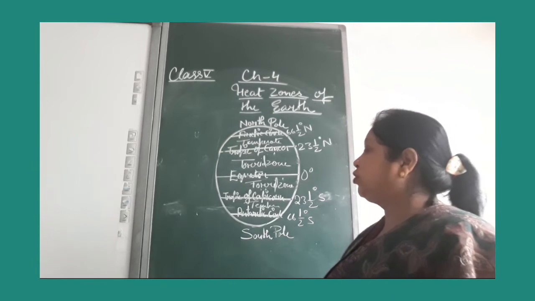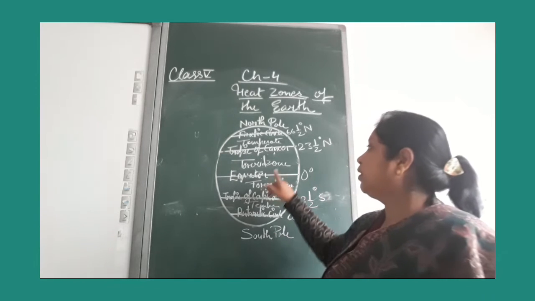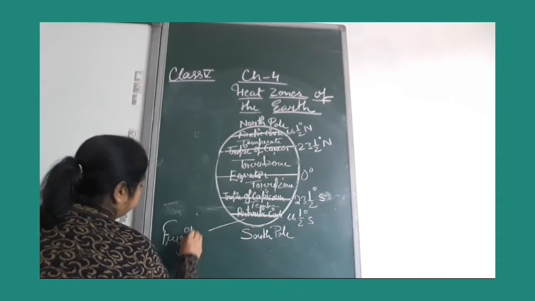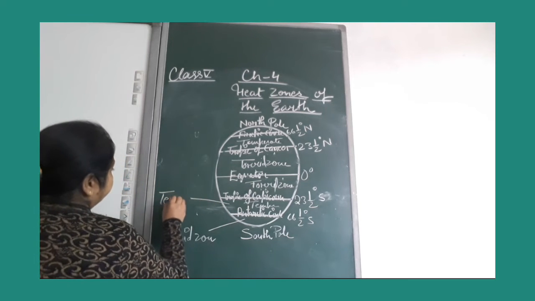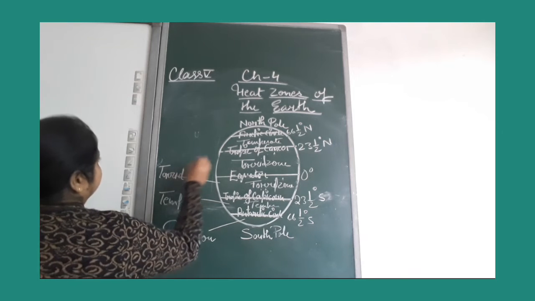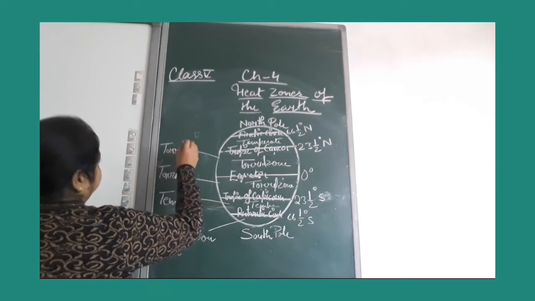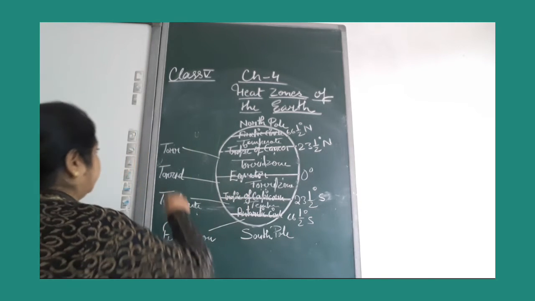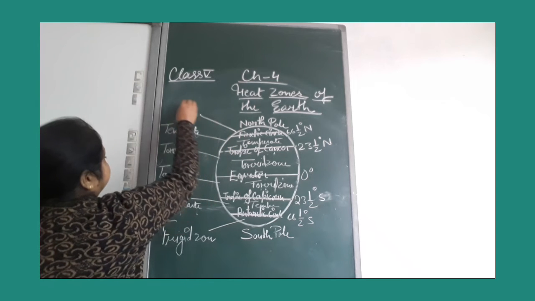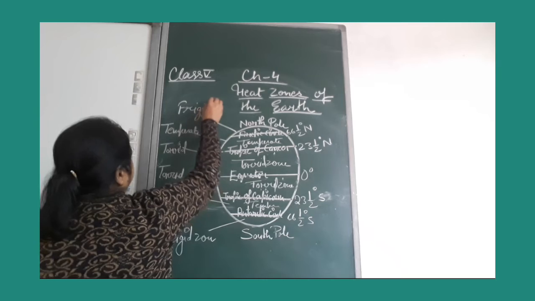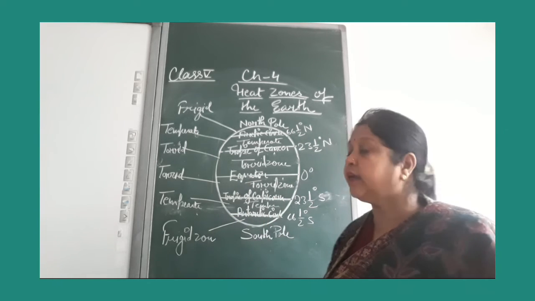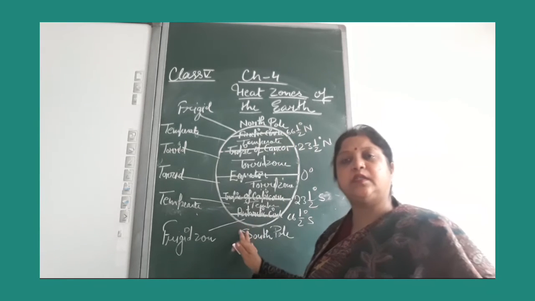How many heat zones are there in the world? 3: torrid zone, temperate zone and frigid zone. The torrid zone, temperate zone and frigid zone are found in both the northern and southern hemispheres.